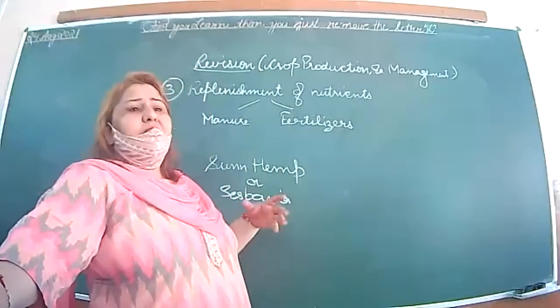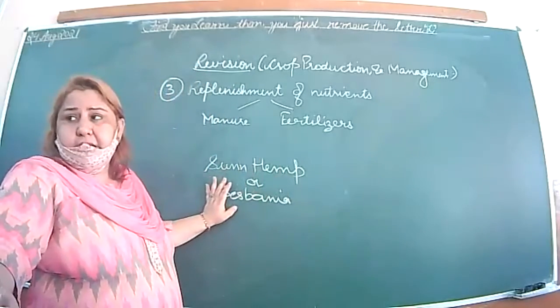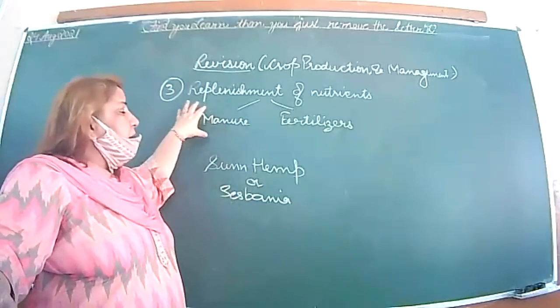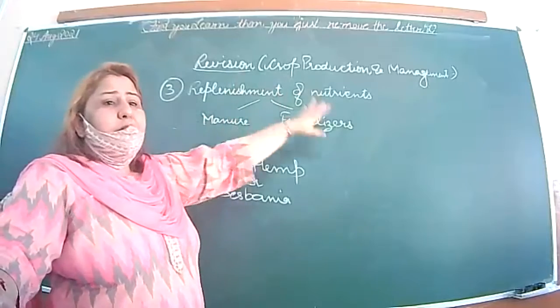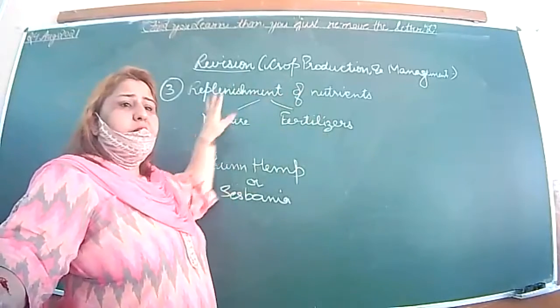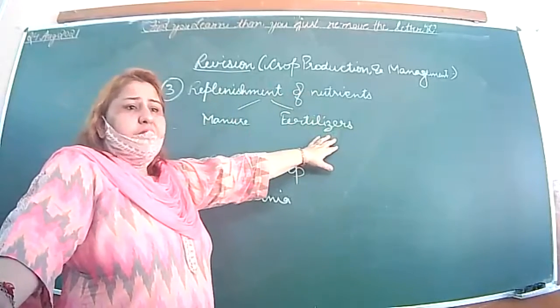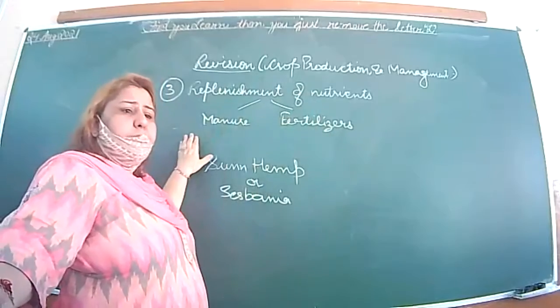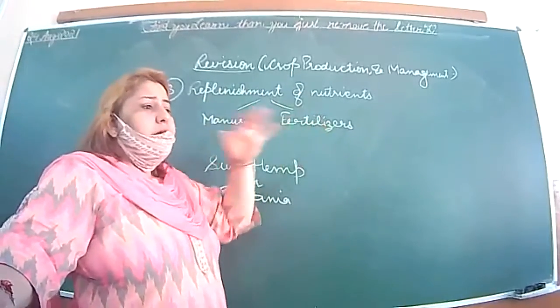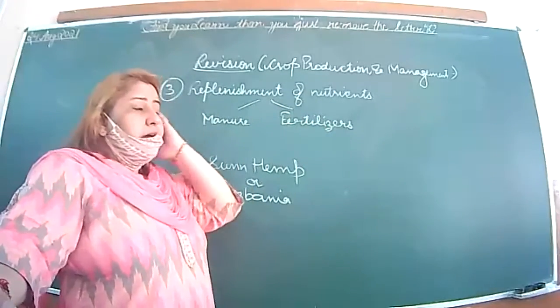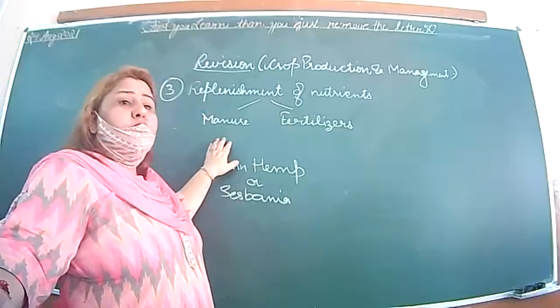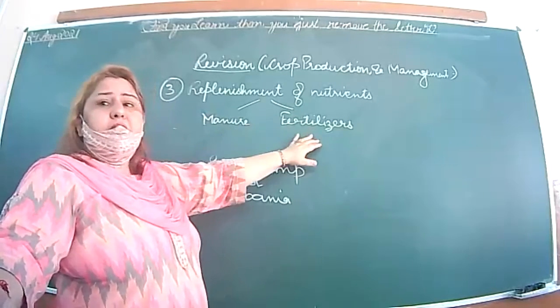You have to identify what actually they are asking. ठीक है? अब हमारे पास है manures. What is the difference between manures and fertilizers? These are organic compounds. These are inorganic or the chemical compounds. These are prepared at home. These are prepared in the labs. ठीक है? These are not costly. ठीक है? These are costly.